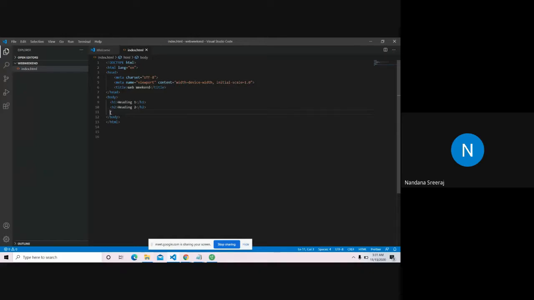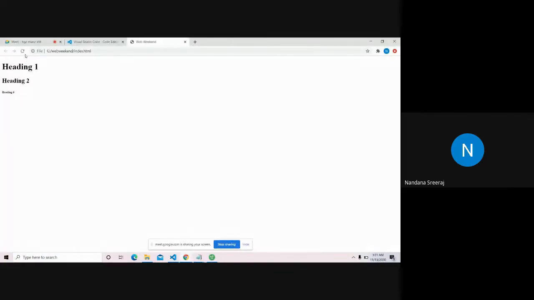Like you have to see some text in your website if you have to write some paragraph or something. Yeah, for paragraphs, we have the paragraph tag, that is the P tag. Inside the P tag, we can write paragraphs. I am Nandana. I am studying ACT. Yeah, you can write anything, a big paragraph, a small paragraph, depending upon the size. Let's see how it comes.